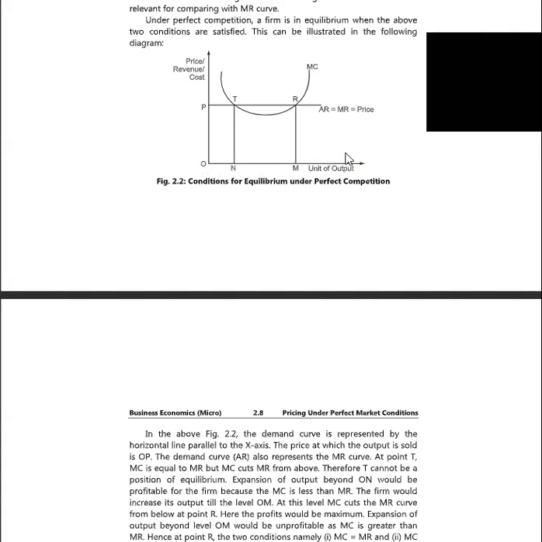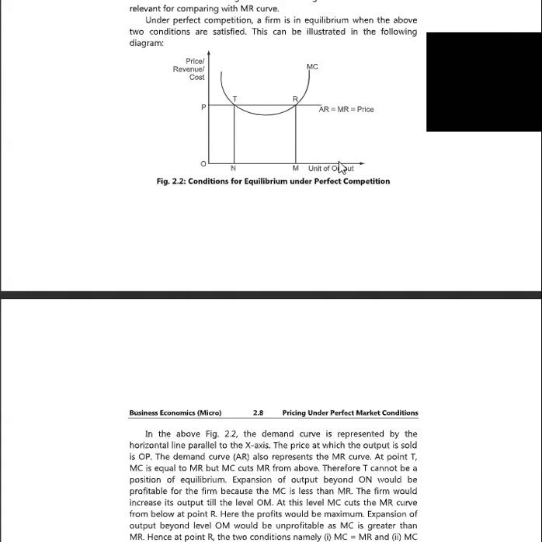At point T, MC is equal to MR, but MC cuts MR from above. Therefore, T cannot be a position of equilibrium. Expansion of output beyond T would be profitable for the firm because MC is less than MR. The firm would increase its output till the level ON. At this level, MC cuts the MR curve from below at point R.